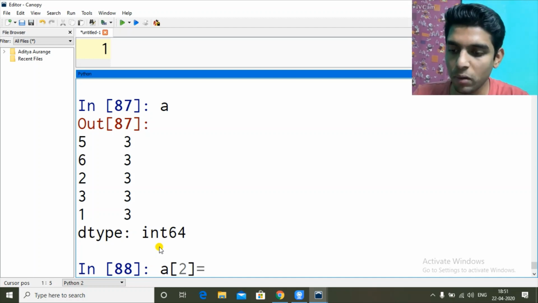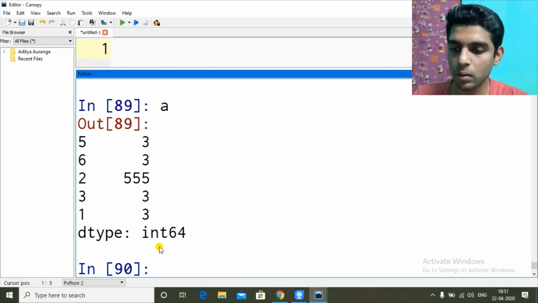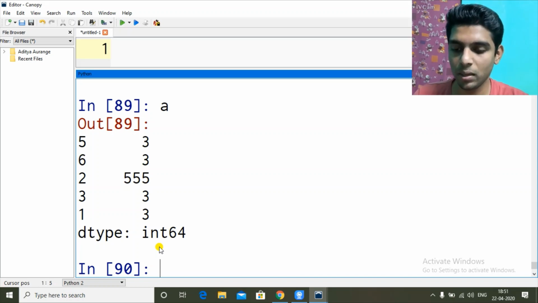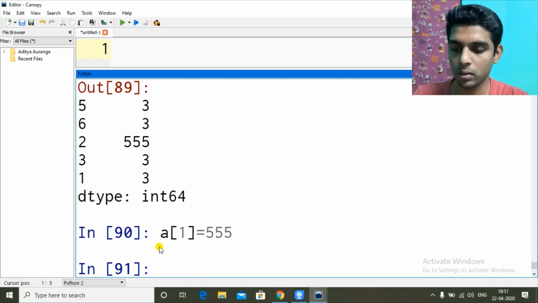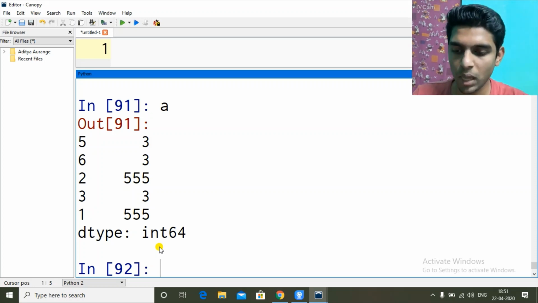Now if I do A of 2 equal to 555, see which will get updated. Unfortunately, 2 was on the third place only. Let's update 1. Instead of 6 getting updated, the last value will get updated: A of 1 equal to 3. So the last value got updated, which is the 5th value. It didn't look for the place, it looked for the value when we have numeric values. I hope you got it.